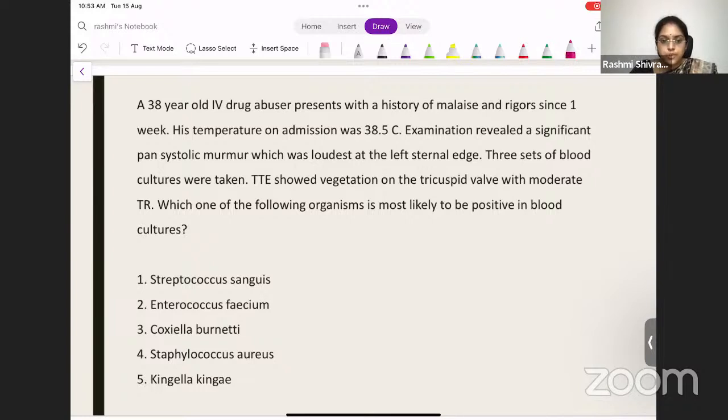So, how would you approach this question? This is an IV drug abuser, which is the most important point in this question, because the organism depends on that. We all know that what we are discussing is infective endocarditis. So we need to remember what organism is more common in certain special situations. In this condition of IV drug abuser, which option will be the correct one? This is a very basic question. I would like all of you to answer.